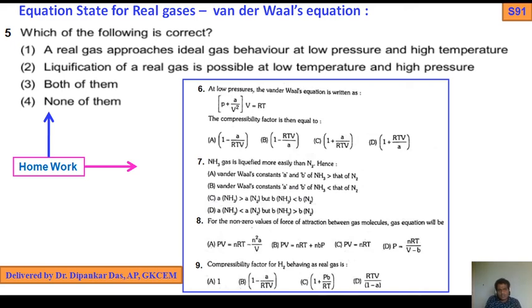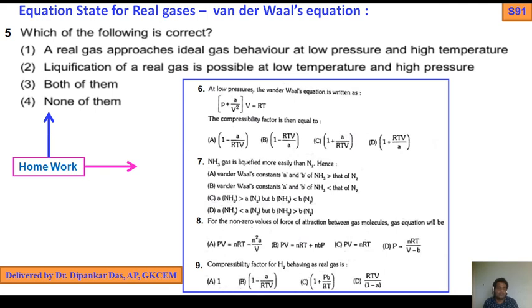Question number 9, the compressibility factor for hydrogen behaving as a real gas is: 1 minus a by RTV, 1 plus PV by RT, and option D, RTV by 1 minus a. That is also important. What is the value of Z for H2 behaving as a real gas?